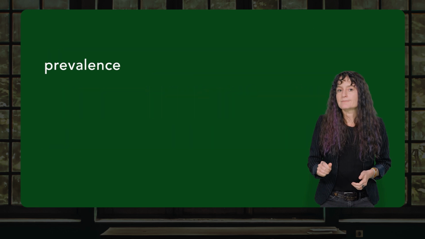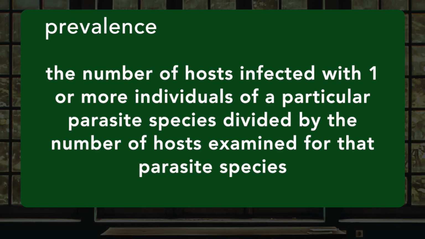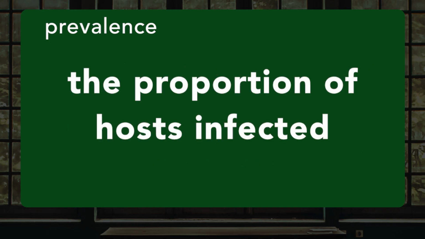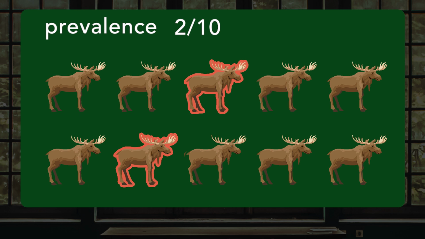Let's start with prevalence, and we'll go back to our poor moose. According to Albert Bush and his colleagues, prevalence is the number of hosts infected with one or more individuals of a particular parasite species, divided by the number of hosts examined for that parasite species. In simpler terms, we can say that prevalence is the proportion of hosts that are infected. In our population of 10 moose, let's say that we have 2 that have ticks on them, and the remainder are uninfected. The prevalence of this population would be 2 moose divided by 10 moose, which is 0.2 or 20%.